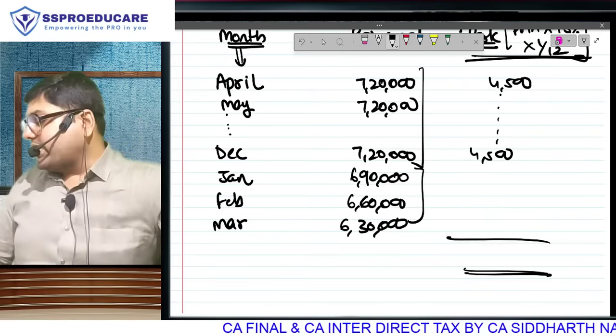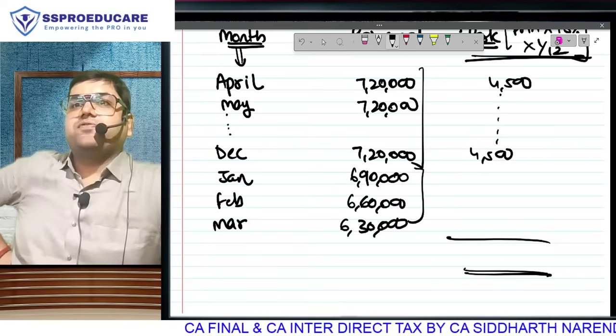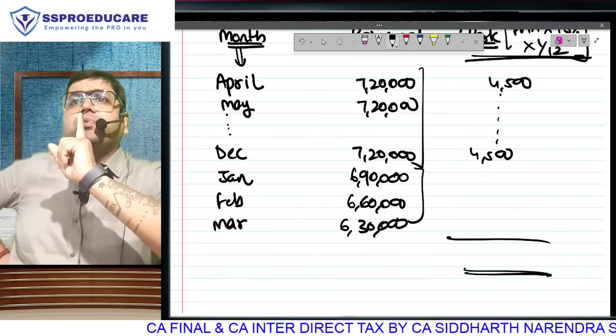Here, 30 seconds, please complete this and tell me the final answer of taxable perquisite.